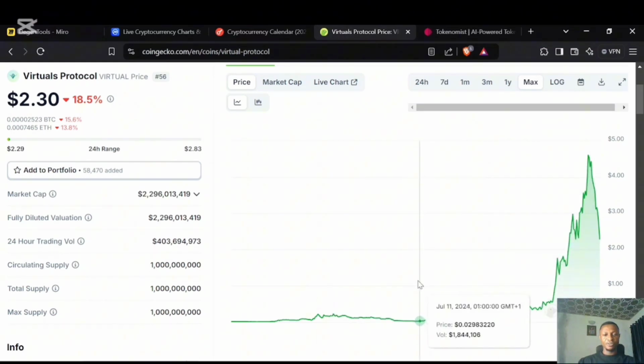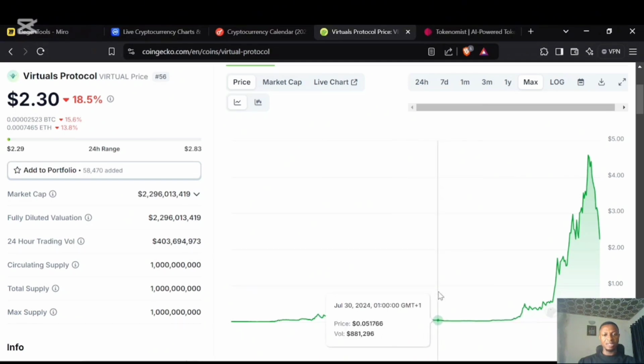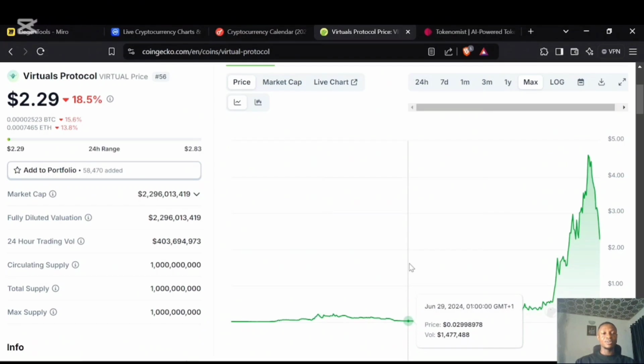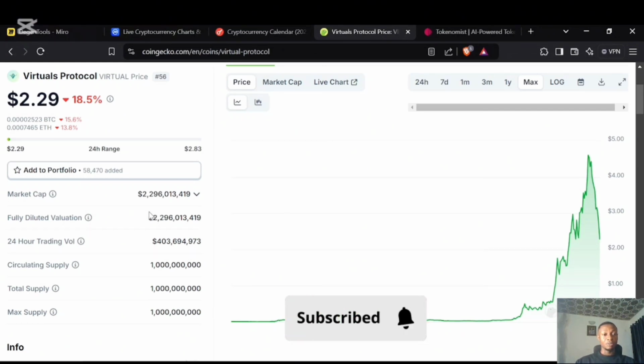You want to find a way to discover this project while it is in its early development phase. Now, the volume is one of the indicators. This market cap is in billions, so we could look for projects that are in hundreds of millions or tens of millions that could run up to billions, and that's 10x or 100x.